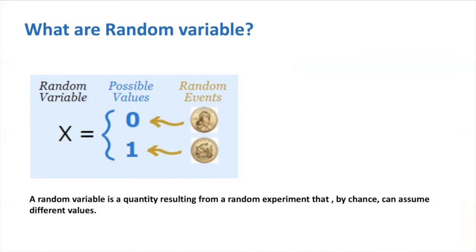At first, it can be a little bit confusing, but in simple terms, we can say it is the result of a chance event that you can measure or count, or it is a quantity resulting from a random experiment that by any chance can assume many different values. So let's suppose you all know the coin has two faces, head or tail. If we toss a coin, we can either get head or tail. The result can be 0 or 1 and it can take two different values. So our random variable will be x.